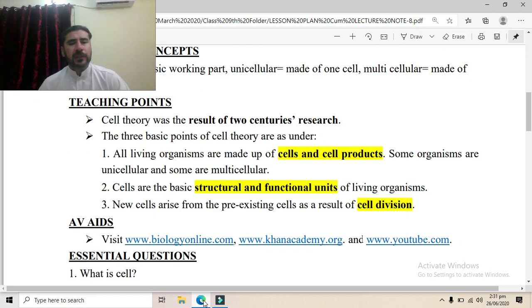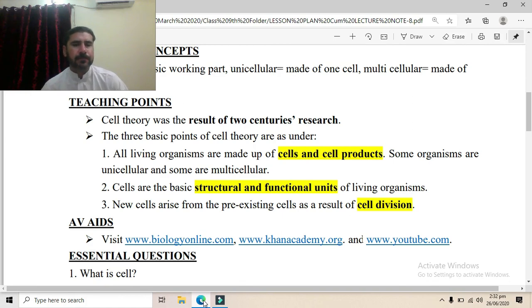Cell theory was a result of 2 centuries of research. From 1665 till the 1830s, various scientists contributed towards the cell theory. So after various developments by various scientists, two scientists, Schleiden and Schwann, in the 1830s put forward the cell theory. The three basic points of the cell theory are as under.